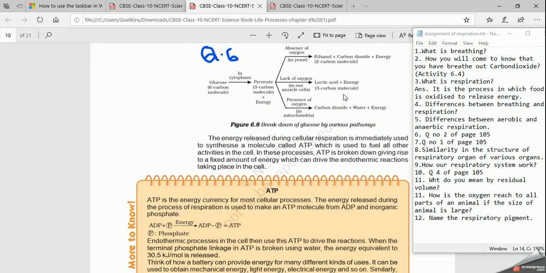So this question normally comes in the examination, either in 1 mark, 2 marks, or 3 marks. So you have to go through this question very properly, listen carefully again and again, and follow this, right? Now coming to the next topic of this respiration.